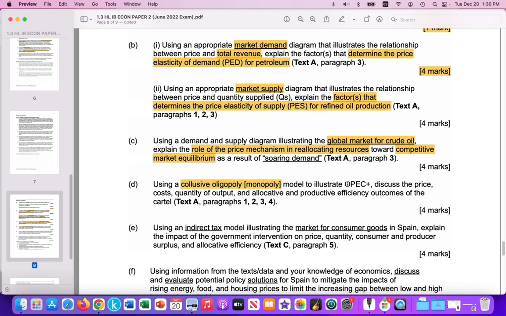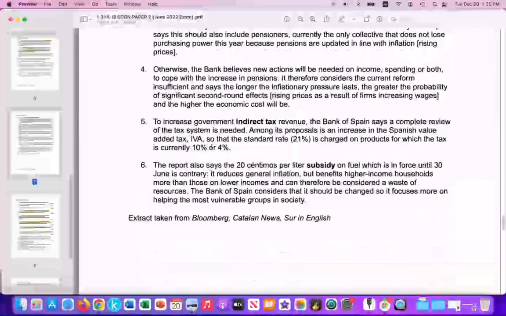Illustrate OPEC plus as that collusive oligopoly real-world example. And in our analysis, discuss price, costs, quantity of output, allocative and productive efficiency outcomes. And then we can refer to text A, paragraphs 1, 2, 3, and 4. Okay. So let me just outline that. Here we go. So let's go back.